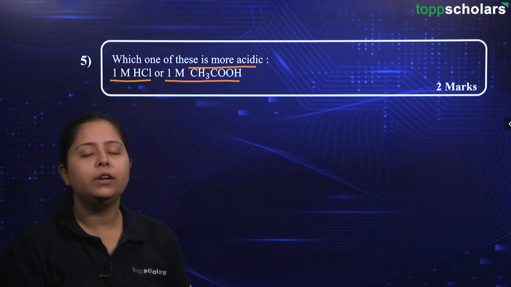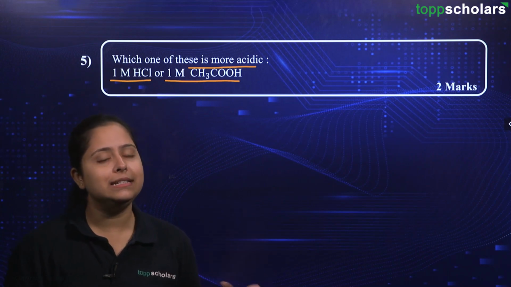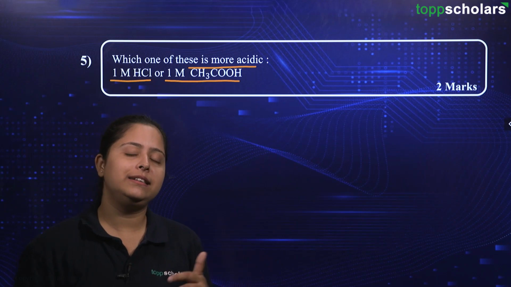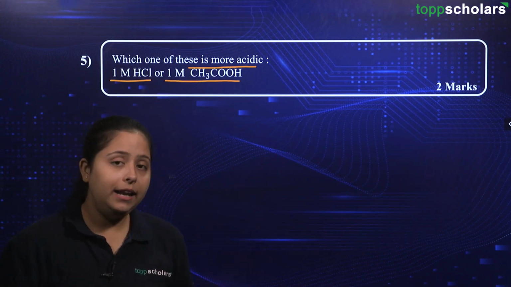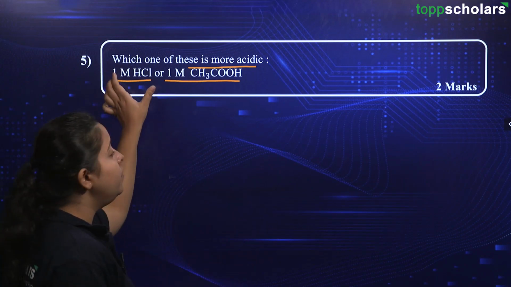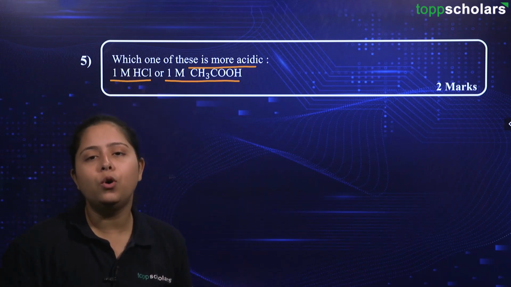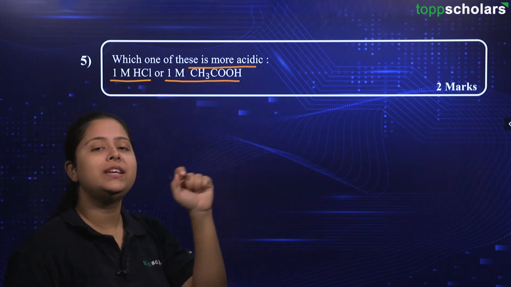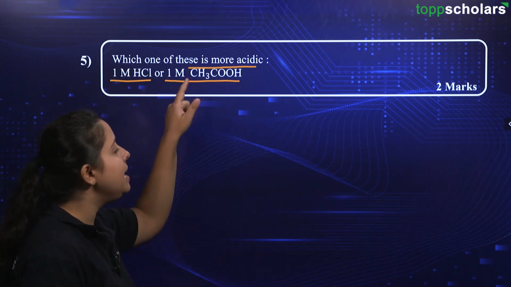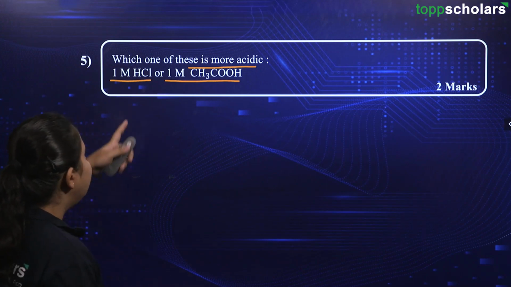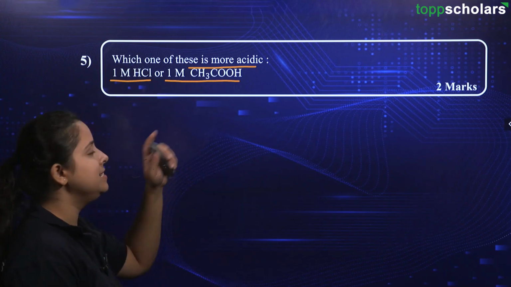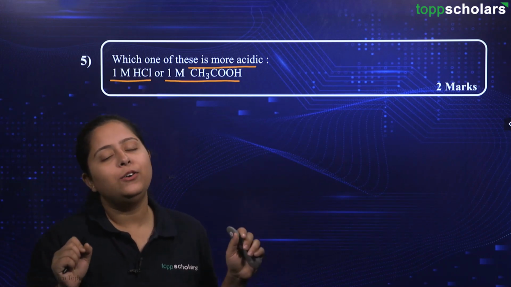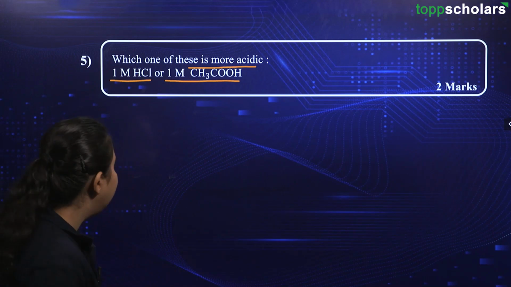The solution or the compound which is giving us more acidic radicals will be more acidic, and the compound which is giving us less acidic radicals is less acidic. In other terms, the acidic compound which dissociates completely is prone to give us more ions, right? And the acidic compound which is not dissociating completely will be giving us less acidic character. Here, HCl is the strong acid and acetic acid is a weak acid. So, in this sentence itself, you can find out what is the correct answer for this question. Let us proceed.